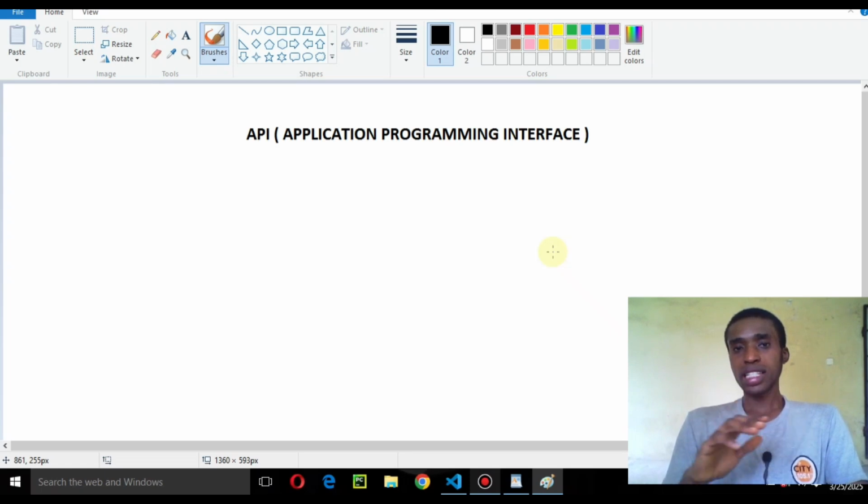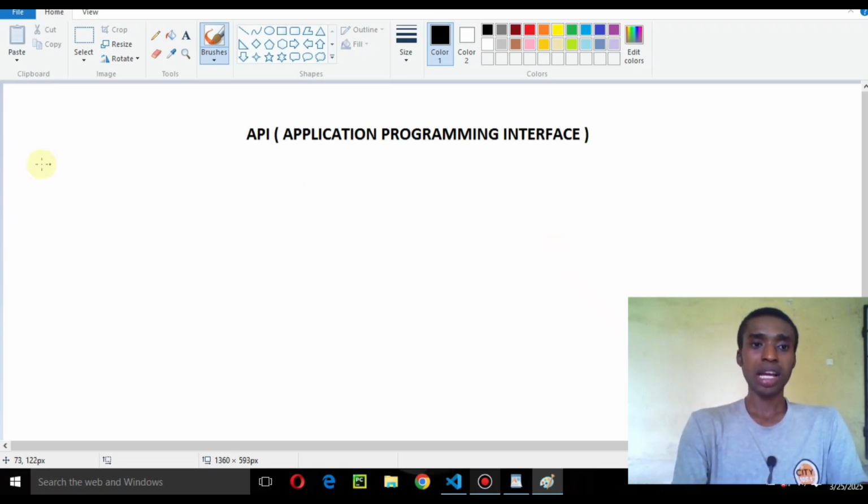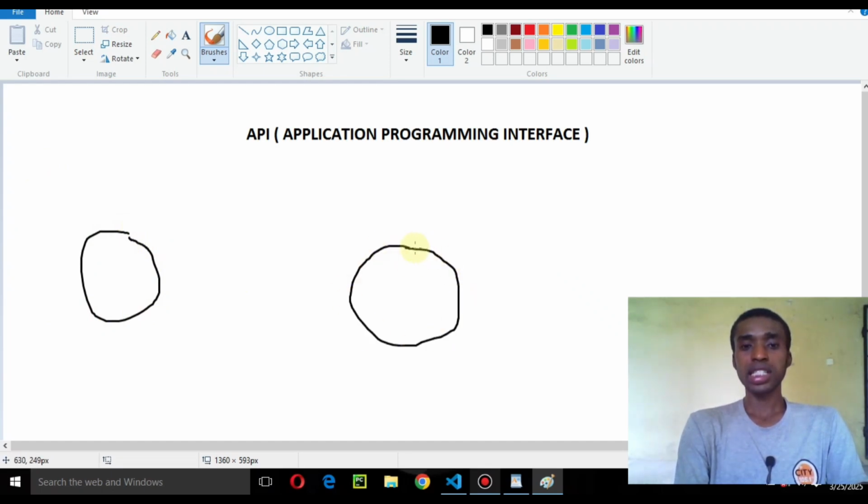So when we look at this concept in this simple explanation I used as an illustration, you can see that you, who are hungry and want to come and eat something, tell the waiter. The waiter there is the API. Hope you understand. Okay, let me just come here. This is me. Let me draw. This is me. This is the guy that I sent to the kitchen, the guy that I want to go and get something for me, and this is the kitchen. The kitchen is the bigger guy. The waiter is the guy that will go here.